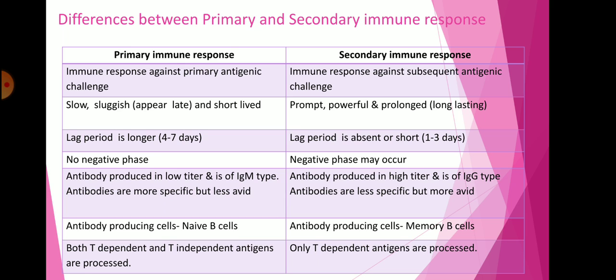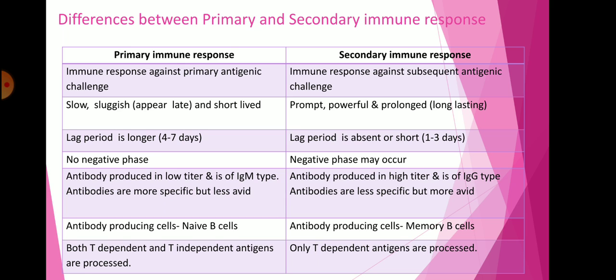In primary immune response, the antibody producing cells are naive B cells, that is, new B cells. In secondary immune response, antibody producing cells like memory B cells produce the antibodies, because memory cells have the memory to recognize the microorganism, and they suddenly start to respond against those microorganisms by producing the specific antibodies.